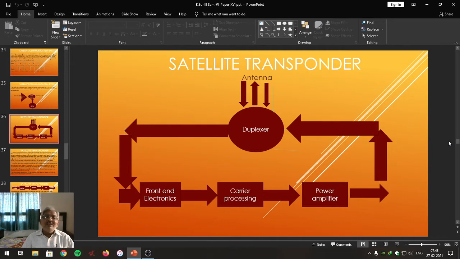It can be done in different ways, different processes. And the device used for that particular purpose is known as a satellite transponder.